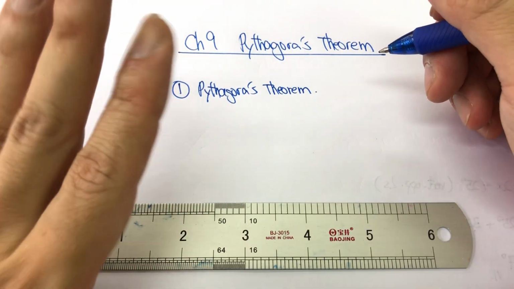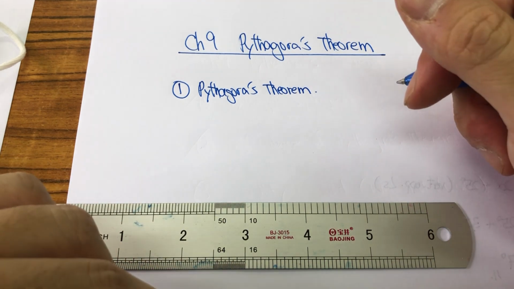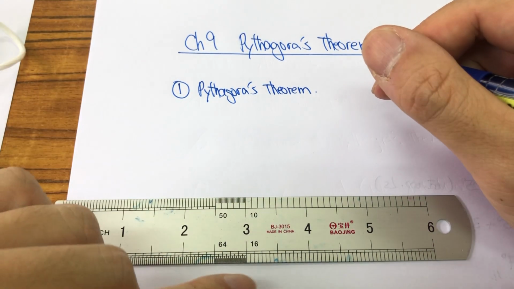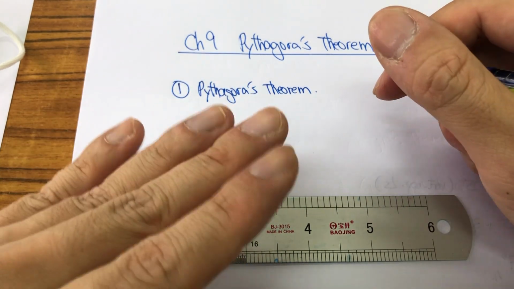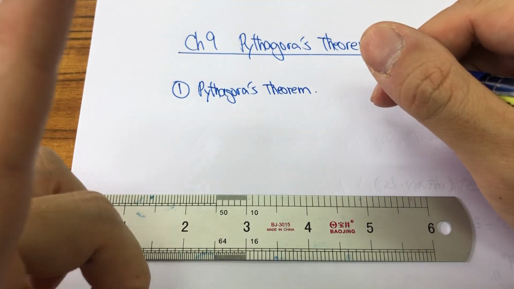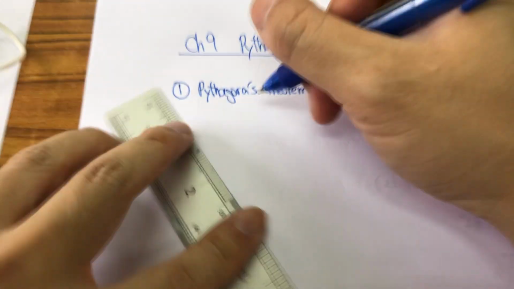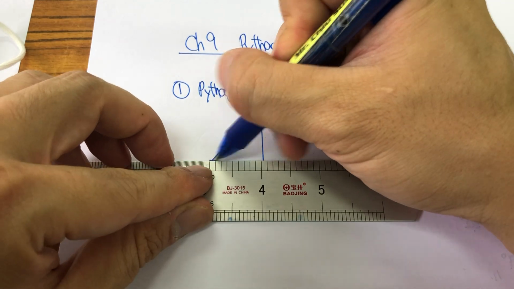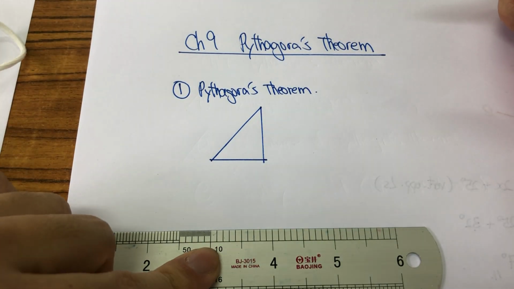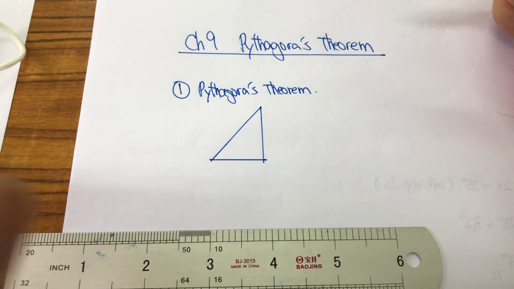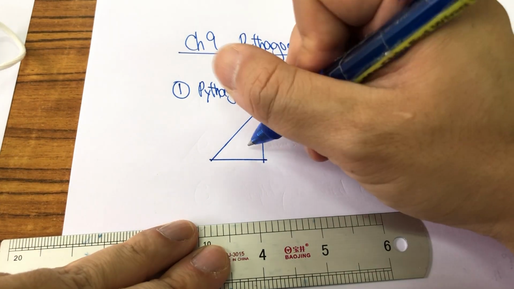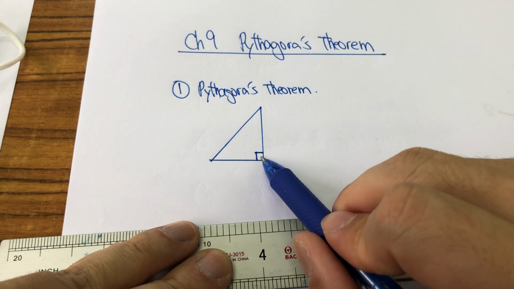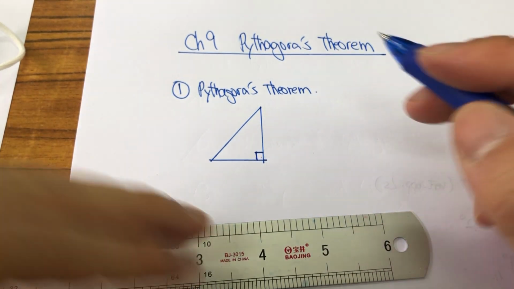When can we use the Pythagoras theorem? Not just in any triangle, but it has to be a special one: a right angle triangle. It is a right angle triangle if and only if there's a right angle here. So if I tell you that this angle is a right angle, then this is a right angle triangle.